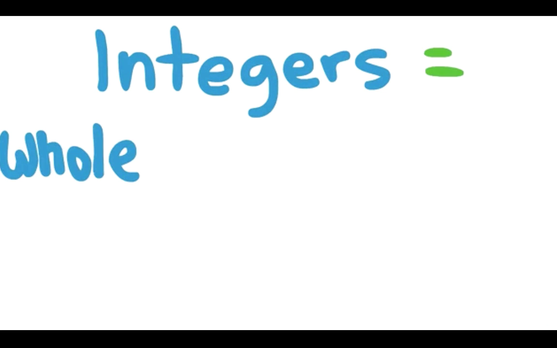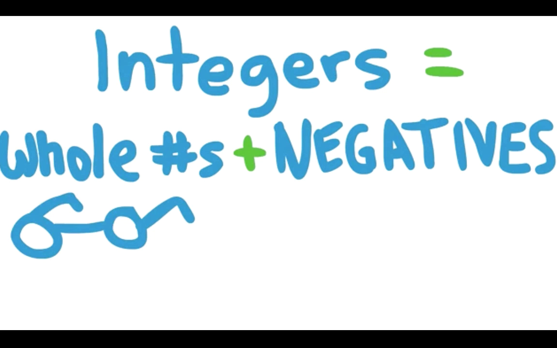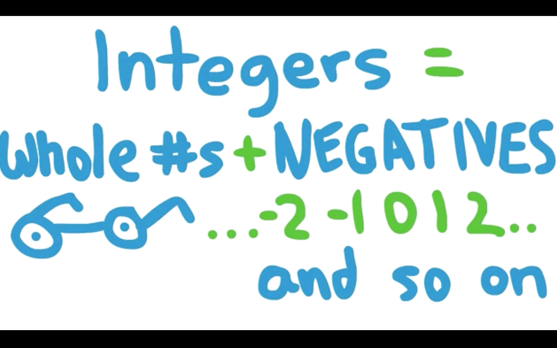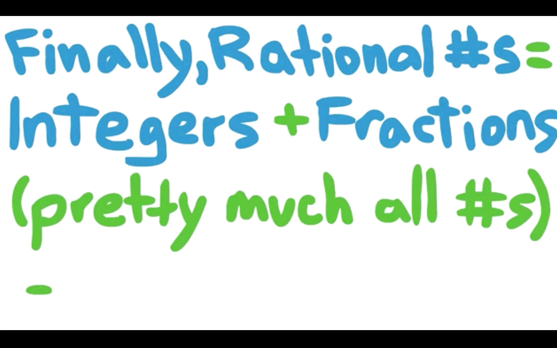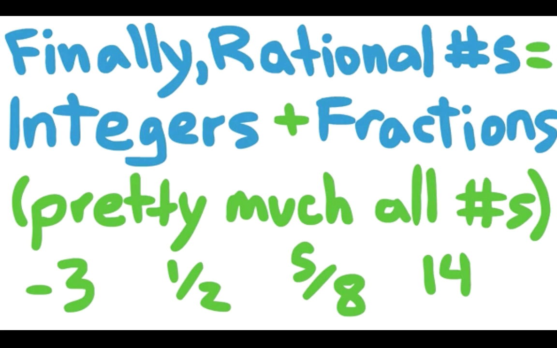Integers are whole numbers plus negatives. They look a little bit like this. -2, -1, 0, 1, and so on. Last but not least, not to be outdone, rational numbers are integers and fractions like -3, 1/2, 5/8, and 14.2.